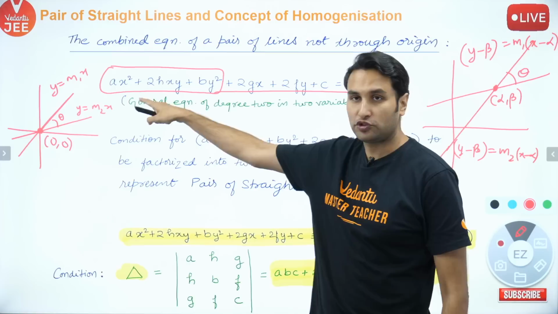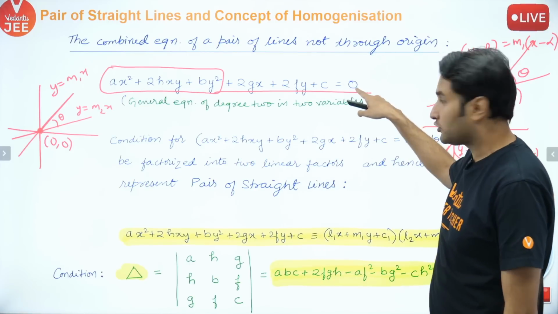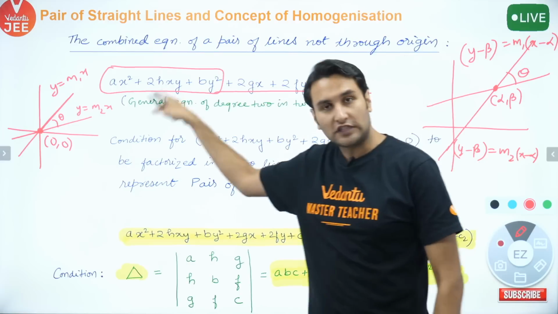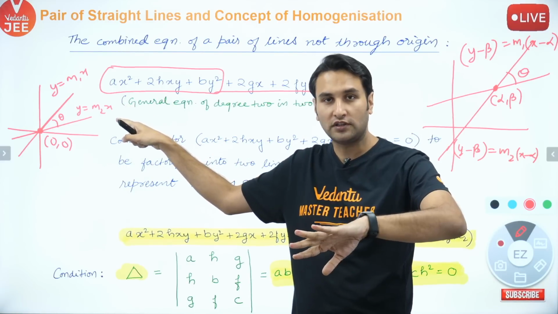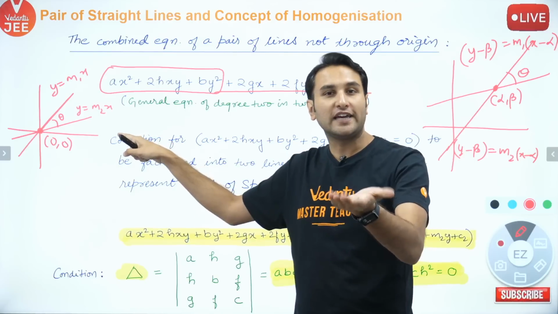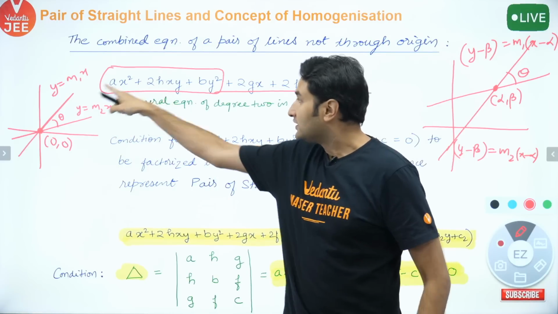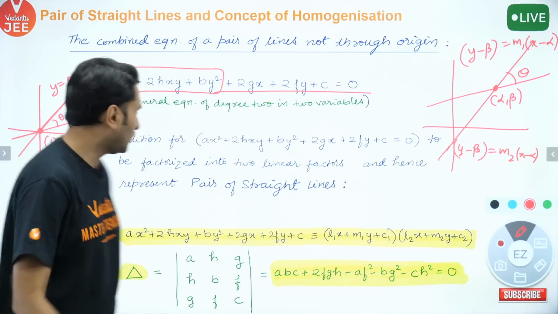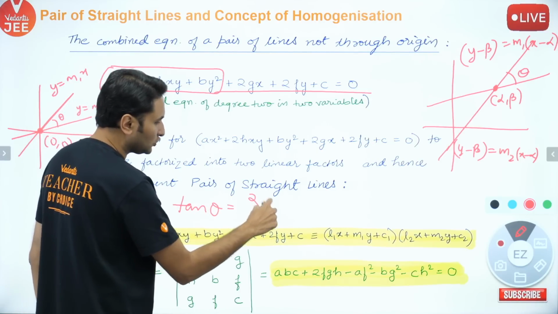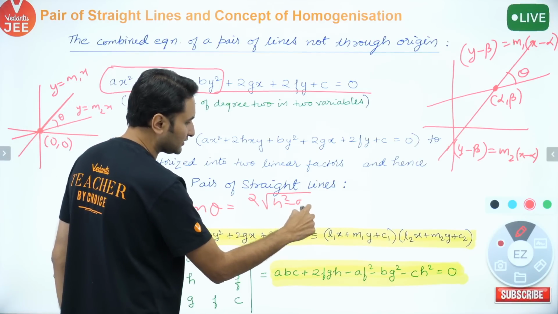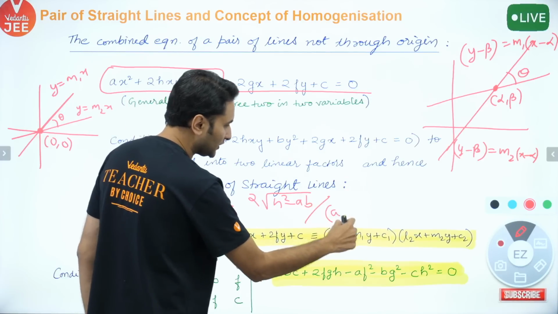Imagine someone asks you that this is the equation which represents a pair of straight lines, but not passing through origin, and the question is what is the angle between those two lines. The result for the angle between the two lines was what? Tan theta is equal to 2 under root h square minus ab upon a plus b, right?